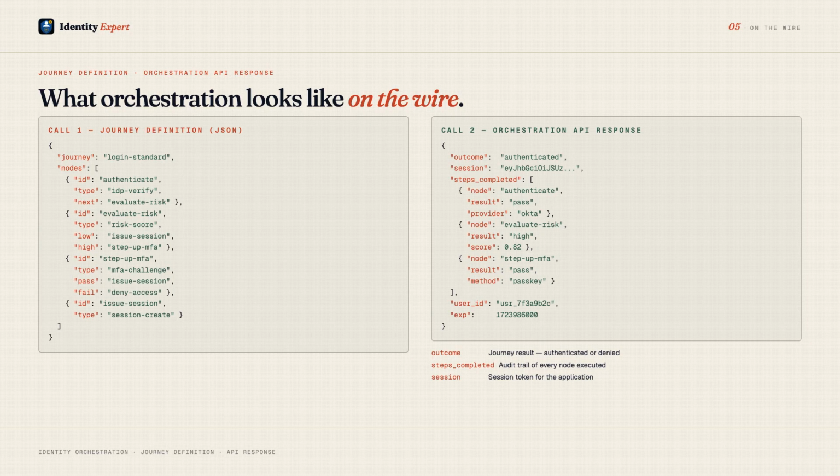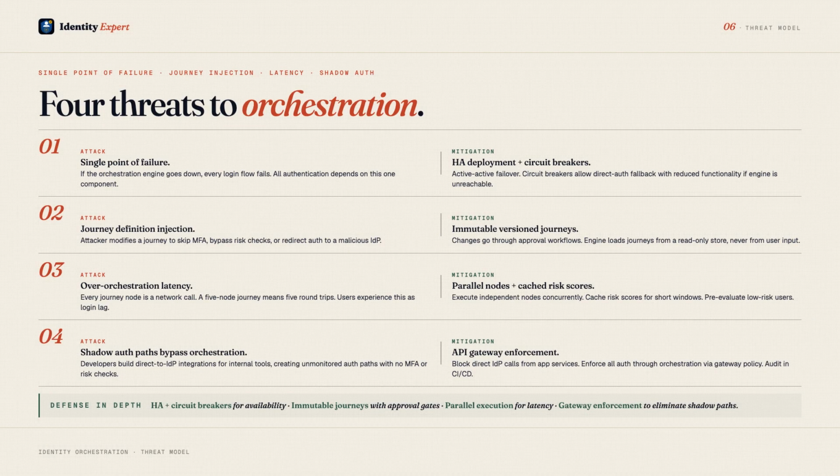Threat 1. The orchestration engine as a single point of failure. If the engine goes down, no user can authenticate. Every login flow depends on it. Mitigation. Deploy the engine in a high availability configuration with active-active failover. Implement circuit breakers so that if the engine is unreachable, applications can fall back to a direct authentication path, with reduced functionality, but users are not locked out.